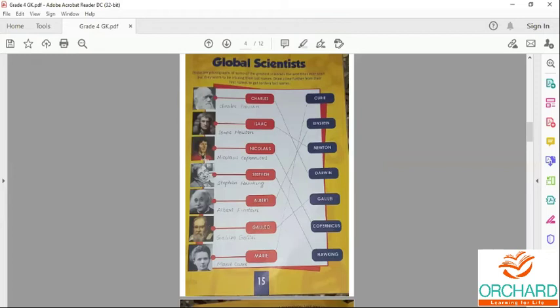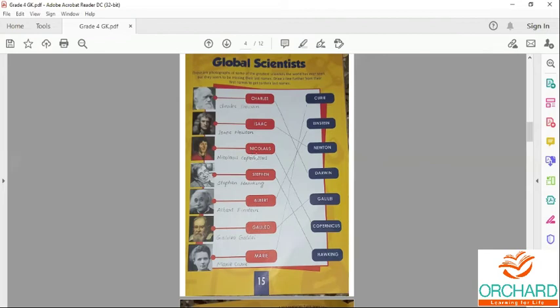Third one, Nicholas Copernicus. He formulated a model of the universe.